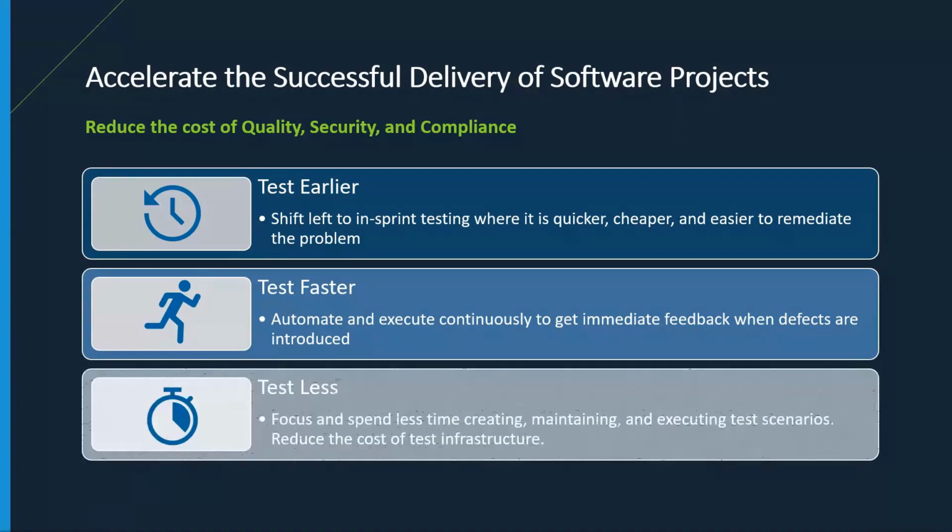Lastly, we have test less. As an organization's maturity in automated testing increases, so does the volume of testing that takes place. Having more tests doesn't necessarily equate to a higher quality, but we know for a fact that it equates to a higher maintenance burden and a longer deployment process.